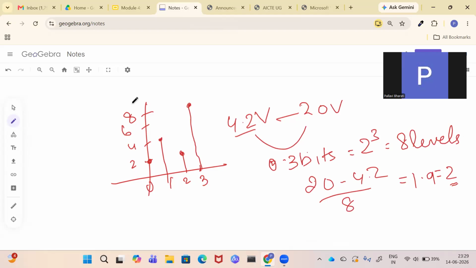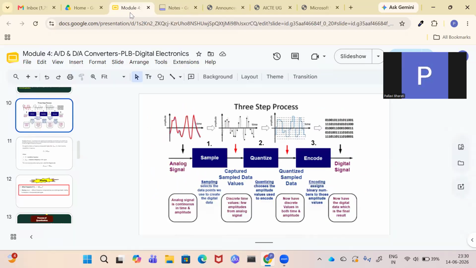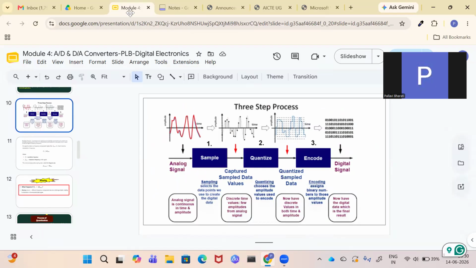This is the first level, this is second, this is third. This way we will have 8 levels, and all 8 levels will have a difference of 2. If the original value at 0 was say 4.5, it will take the value 4. If it was say 6.5, it will take the value 6. According to the original value, it will be rounded off to its nearest level. That is the process of quantization. Quantizing chooses the amplitude values used to encode.